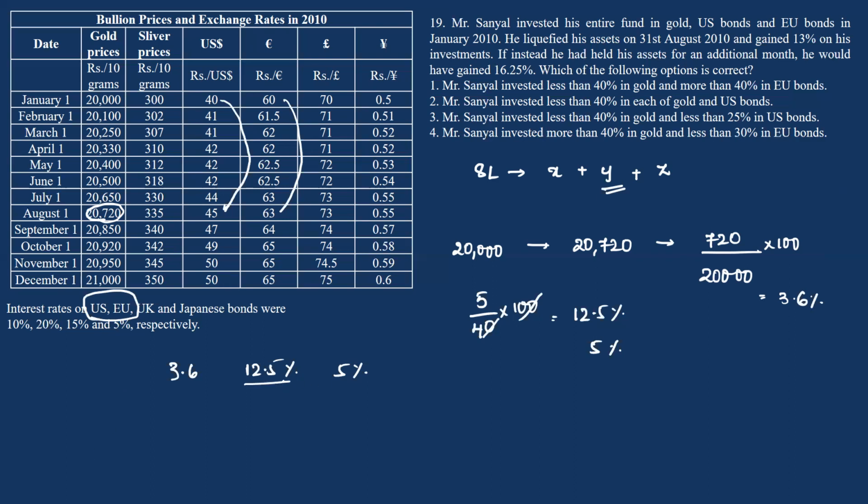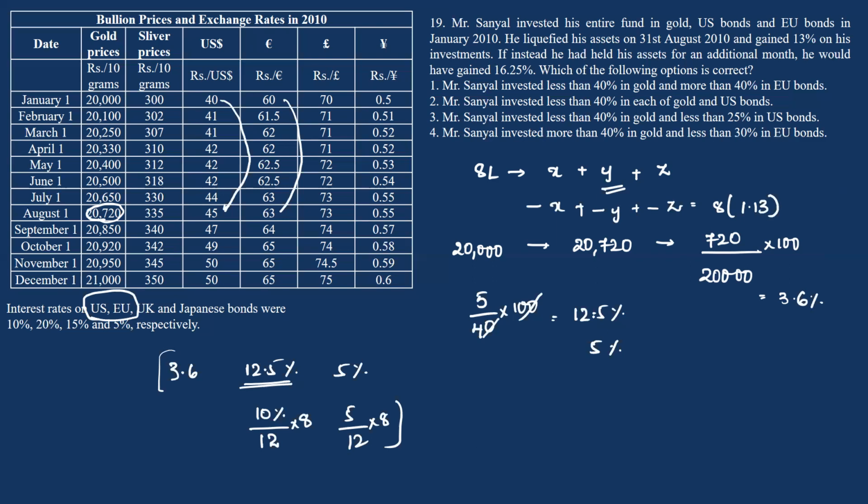So in addition to these 12.5% returns, he will be paid 10% interest for 8 months, that is 10 by 12 into 8. Now 5 by 12 into 8. So you also need to consider this. So you will be getting one more equation. Okay, some value into x plus this value into y plus this value into z will be equal to 8 into what was the gain, 1.13.